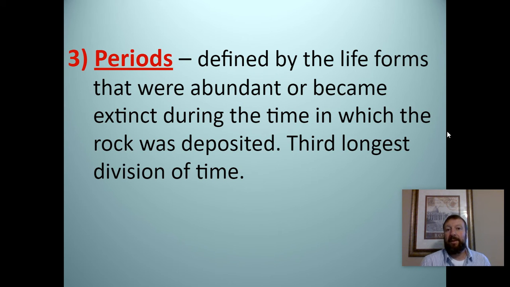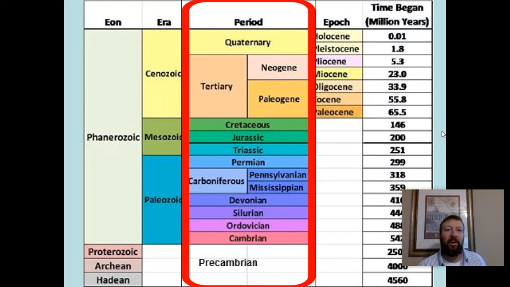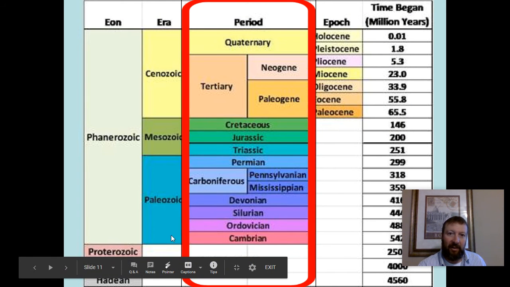Then we can break them down into periods, which again is going to focus on major life things, but not such a broad spectrum. Like different periods you could have the first jawed fish, the jawless fish. Then you can get into the first time insects were involved. So periods are broken down a little bit more than the eras are.